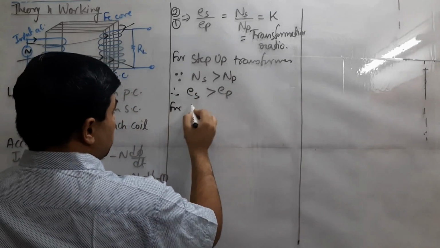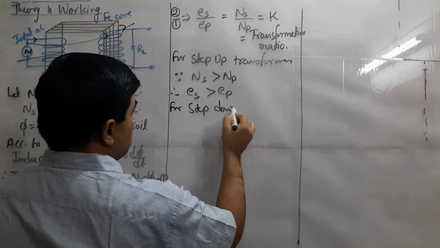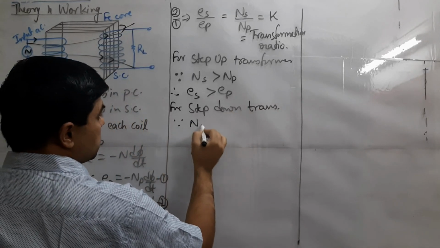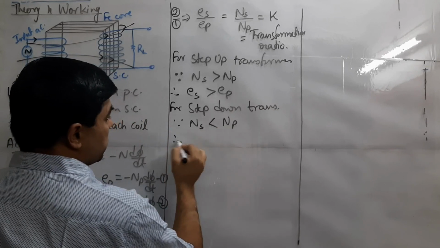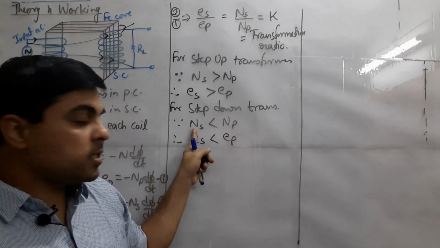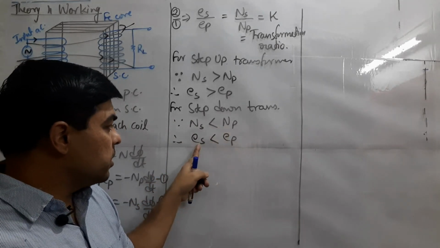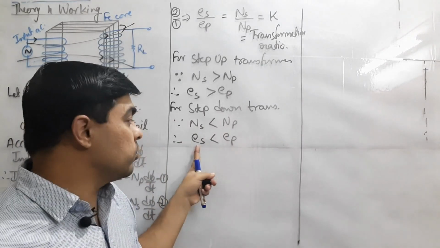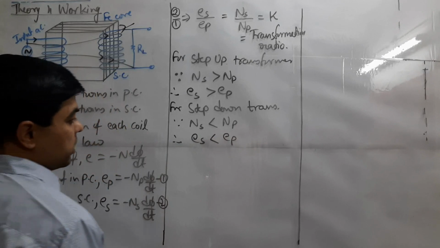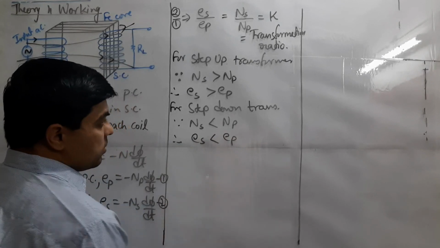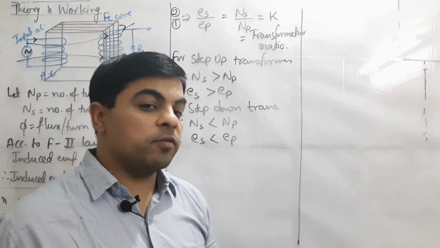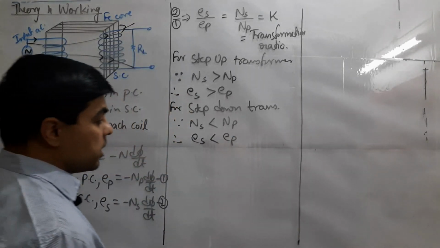So for step down transformer, because Ns is lesser than Np, clearly Es must be lesser than Ep. Because number of turns in secondary is lesser as compared to primary, so EMF across secondary, that means output voltage, is lesser than the input voltage, that is Ep, EMF across primary. So using this relation, clearly we have mentioned that transformer is a device which changes the alternating voltage. Along with this, it changes the current also.